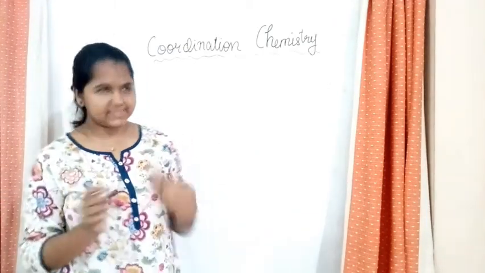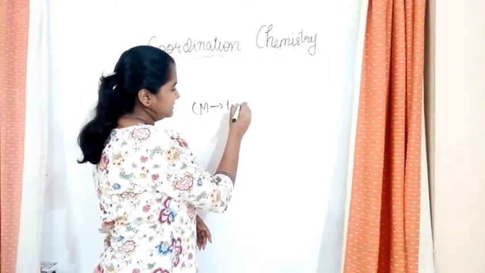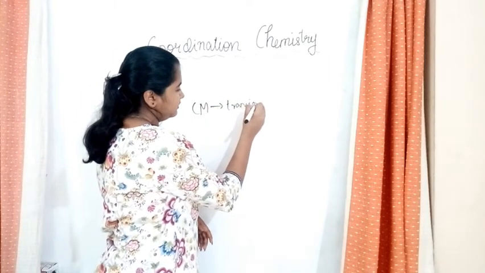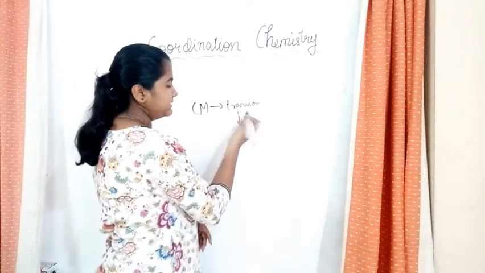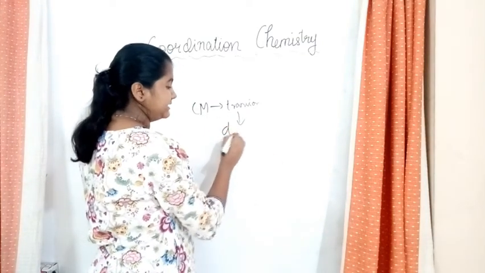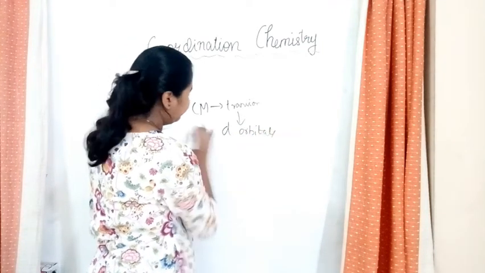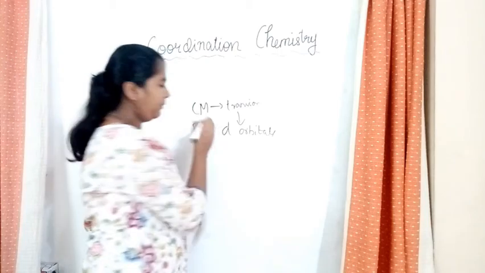The central metal atom, the CMA, is always a transition element, and since they are transition elements, they have free d orbitals. So let's write: free d orbitals.